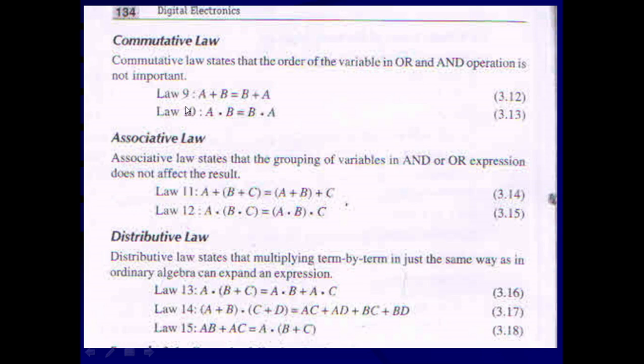Law 10, A dot B is equal to B dot A. This relates to the AND operation. So if you interchange the order of variables A and B in an AND gate, the answer is going to be the same. The output will remain the same. That is known as the commutative law.